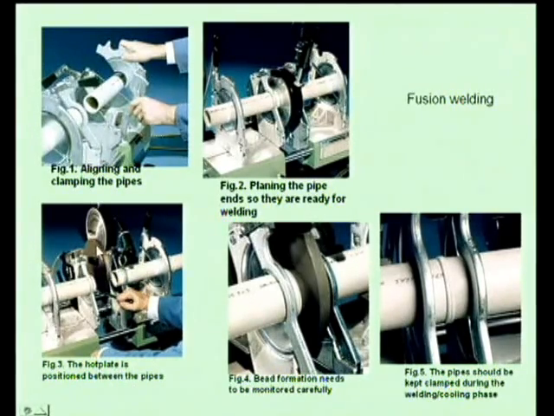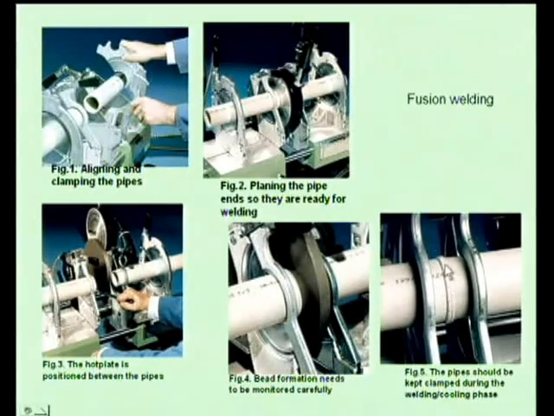This hot plate is brought in, and these two pipes are joined with this hot plate. When the two edges are joined, they get heated, that is, the edges will be softened. Then when they are softened, we apply the pressure and keep it for a certain time,